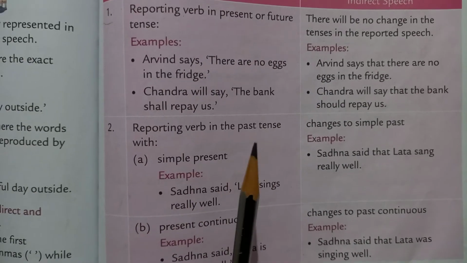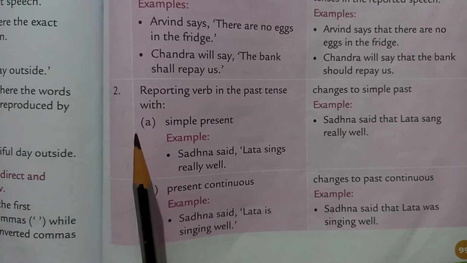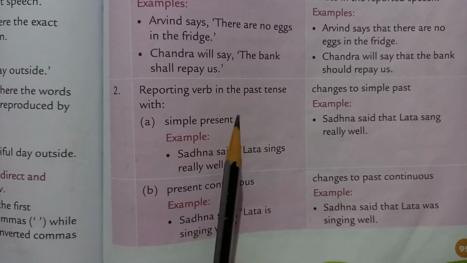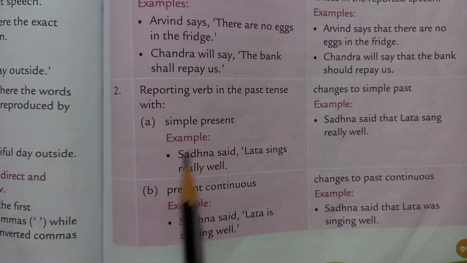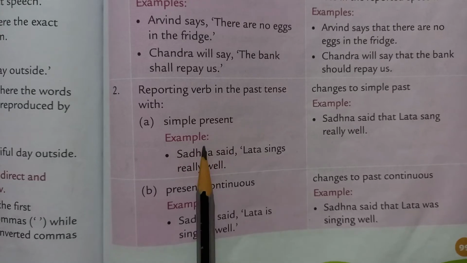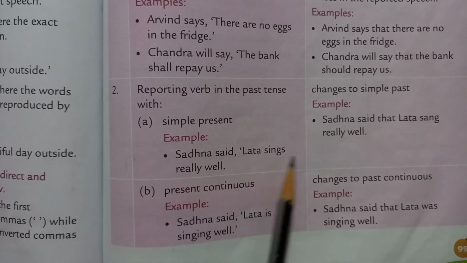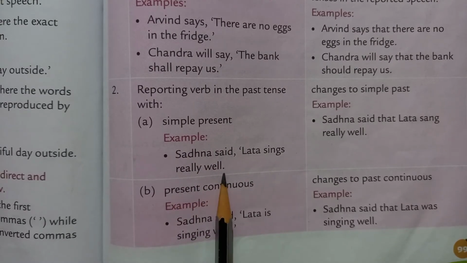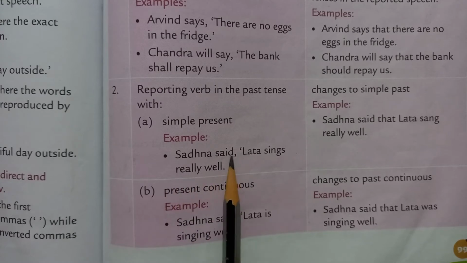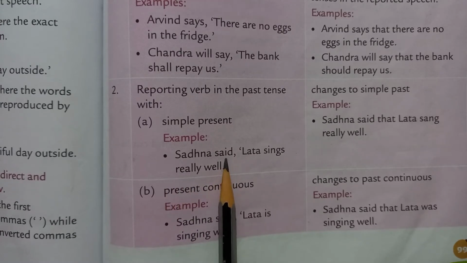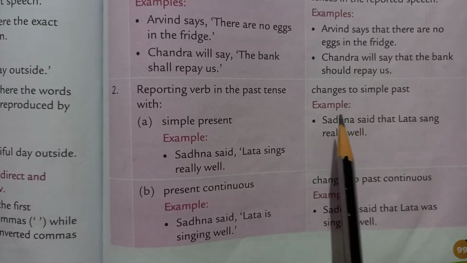Now second, reporting verb in the past tense. If the reporting verb is in past tense, then simple present changes to simple past. See, Sadhna said, Lata sings really well. Now here said is V2, past tense. Now how will it be changed?